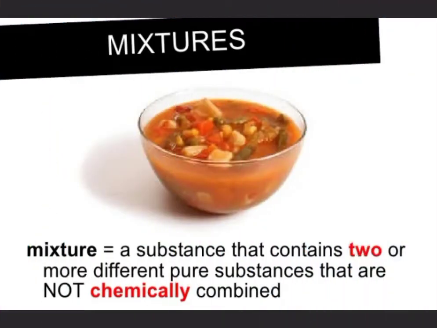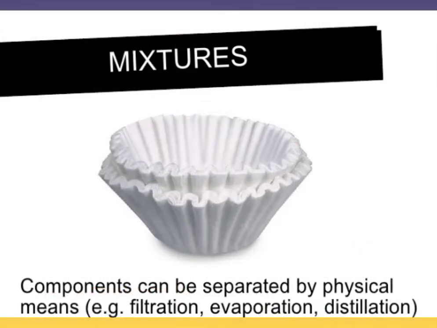Next one is mixture. A mixture is a substance that contains two or more different pure substances. Means when two different substances combine, then they form a mixture that is not chemically combined. Means these substances are not chemically bonded. Components can be separated by physical means. For example, filtration, evaporation, distillation.